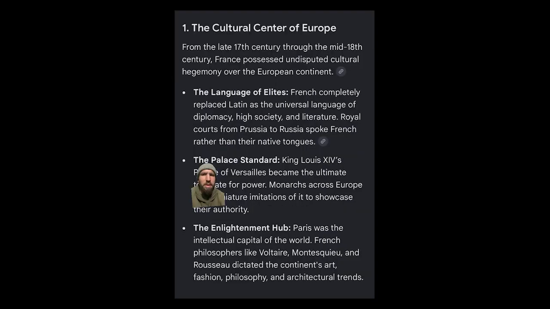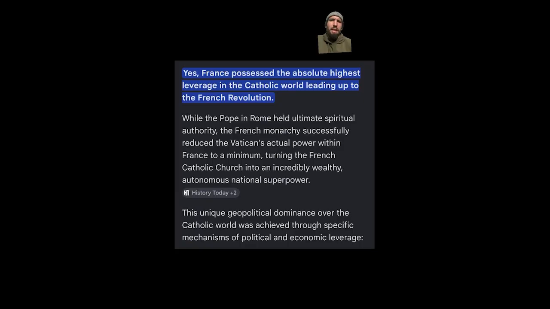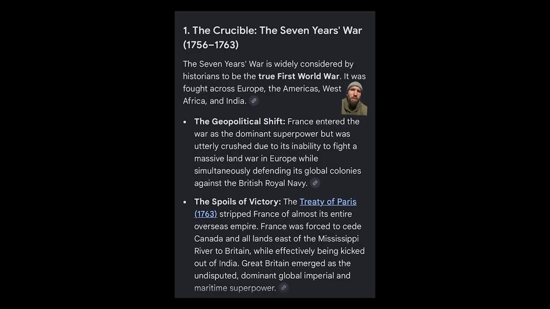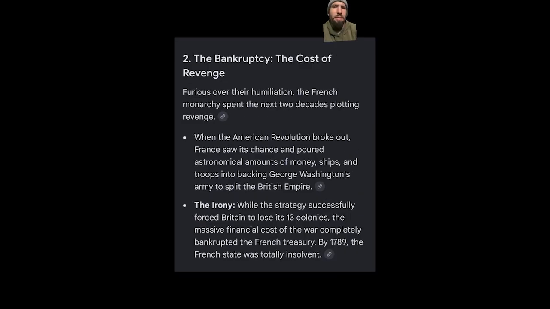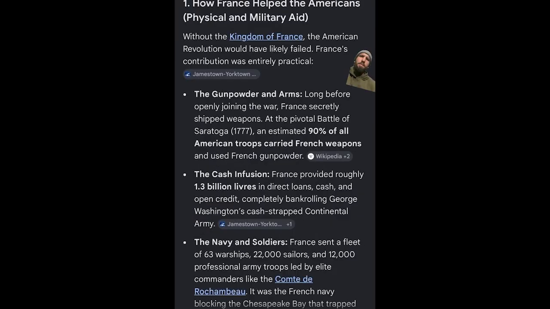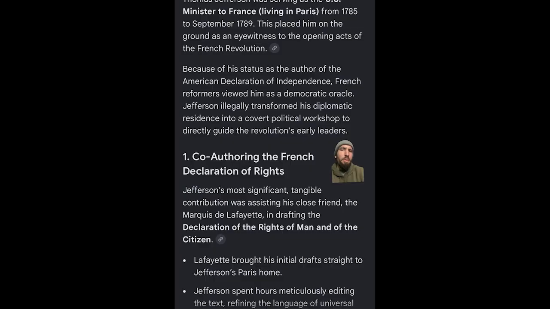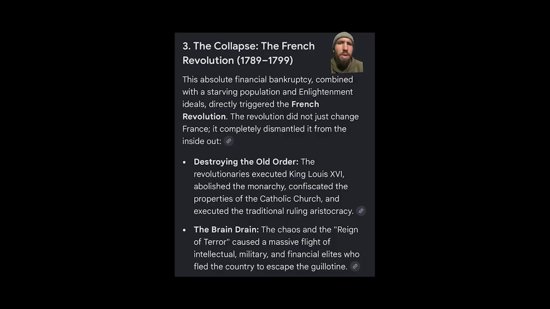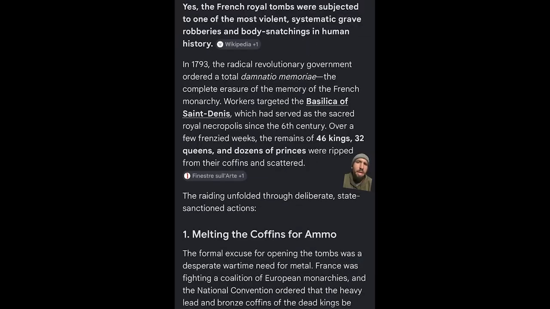France was the standard of excellence, and France controlled the Catholic world. Until World War I, also known as the 7 Years' War, this made the UK the imperial power of the world. That's why France funded the slave revolt known as the American Revolution. Look. But the newly liberated slave stock of America teamed up with the slave stock of France to take over France, which is why we then get the French Revolution. This led to the complete erasure of the swarthy and darker-skinned history of France.